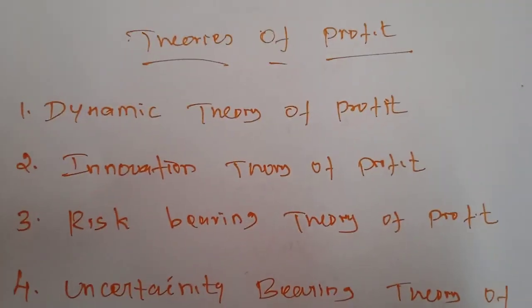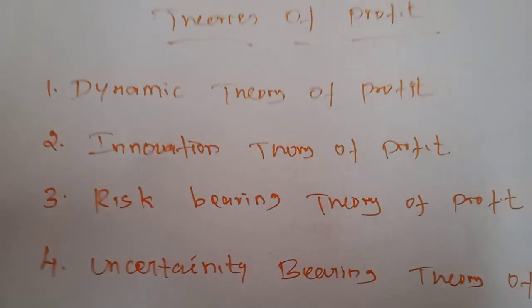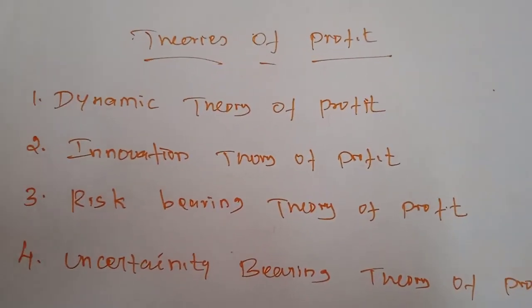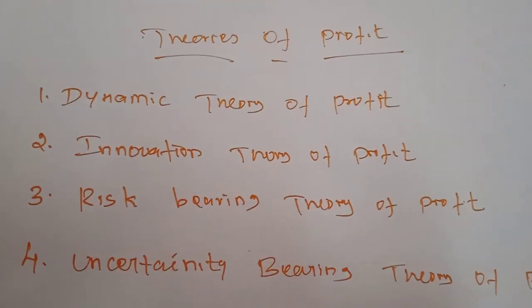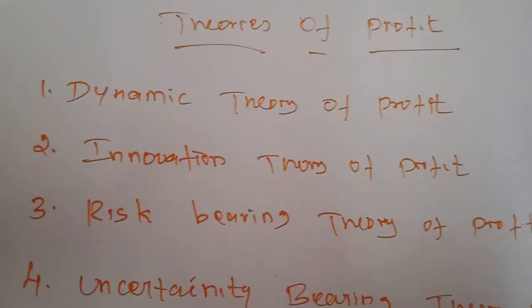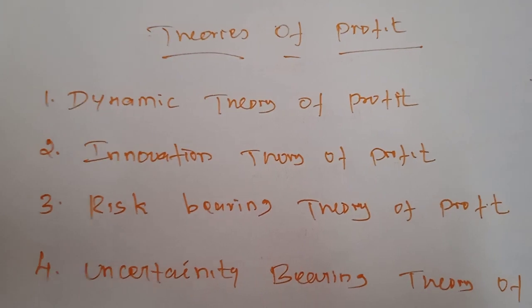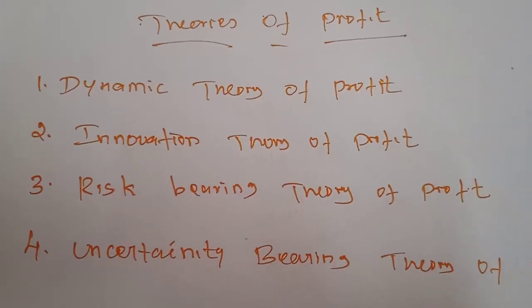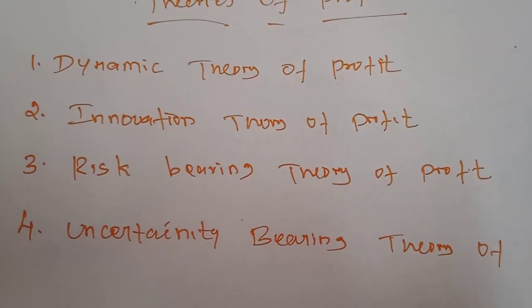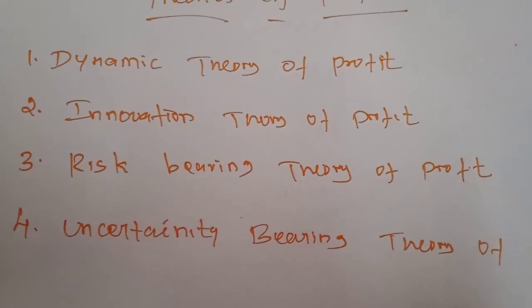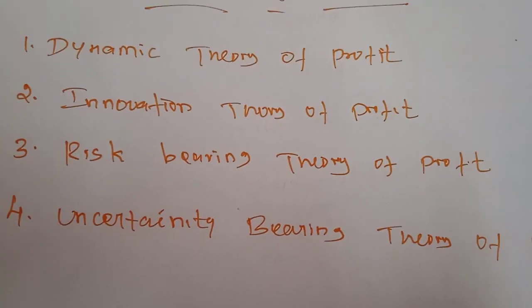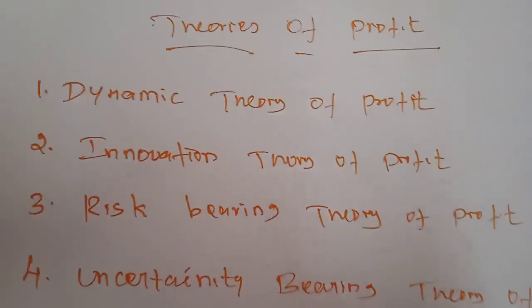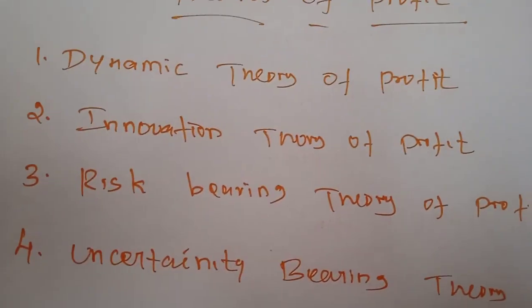Next, the theories of profit. Some theories are there to explain profit, and by studying these theories we can understand profit. Here there are four theories: the dynamic theory of profit, the innovation theory of profit, the risk bearing theory of profit, and the uncertainty bearing theory of profit. First we will study the dynamic theory of profit.